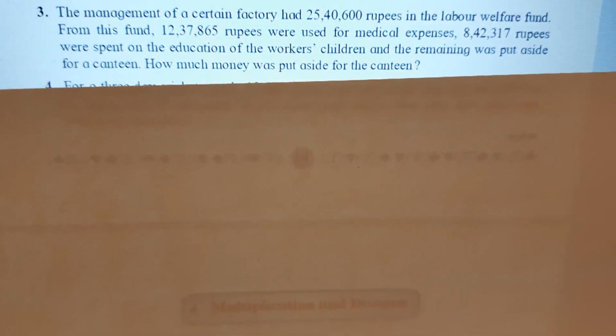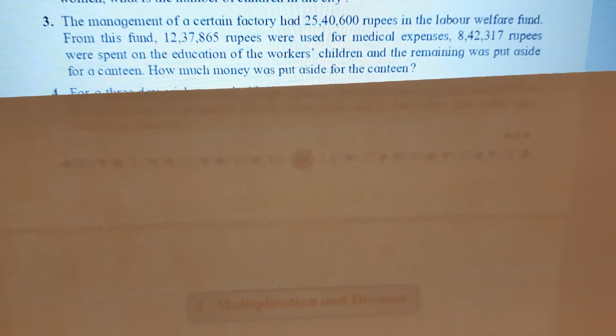See, I'll explain. Management, that is consisting of the owner of the company. So, they had a total amount of 25,40,600 rupees in the Labour Welfare Fund. It is a fund. Labour means all the people who are working for that company. Now from this fund they have spent 12,37,865 for medical expenses.